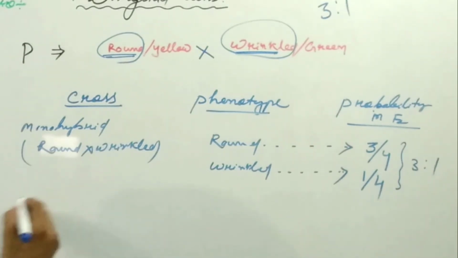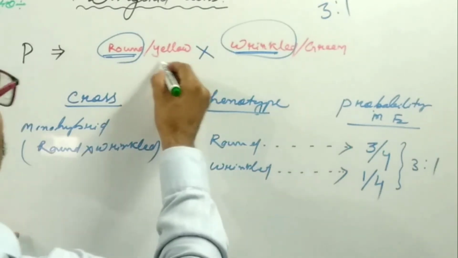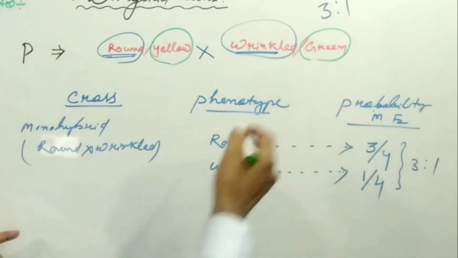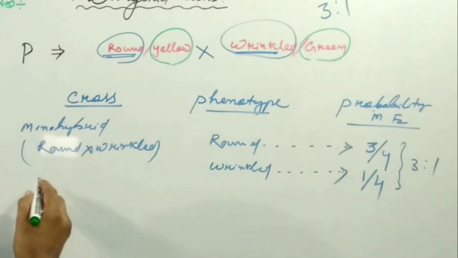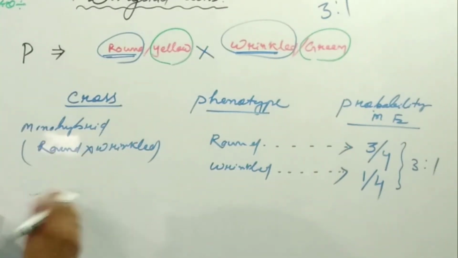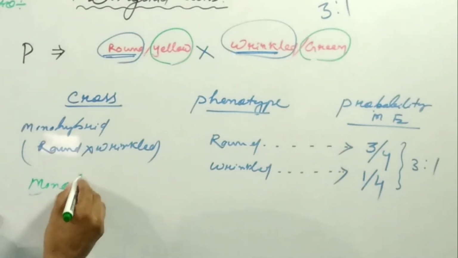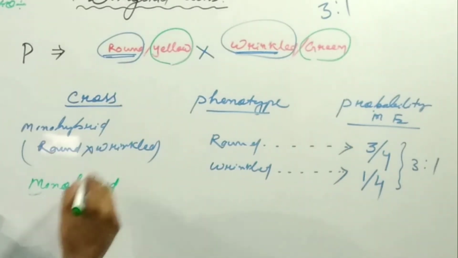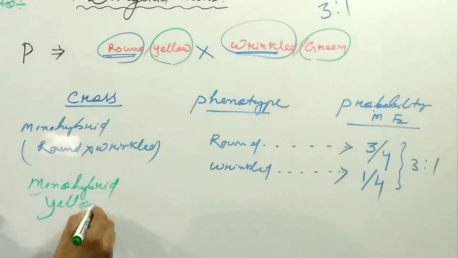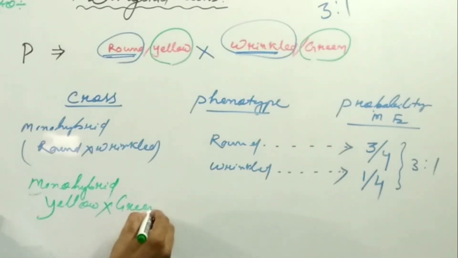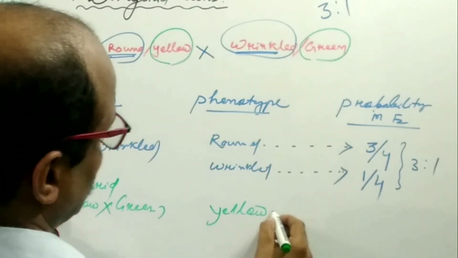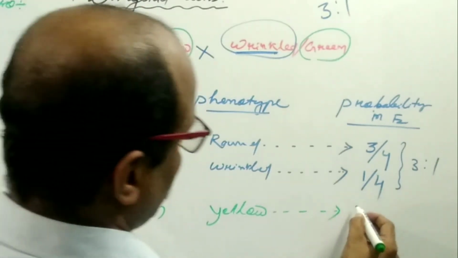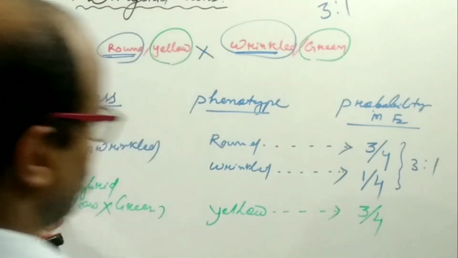Suppose you take the yellow color and the green color. We are analyzing the monohybrid ratio separately. How many yellow individuals are produced? 3 are produced.